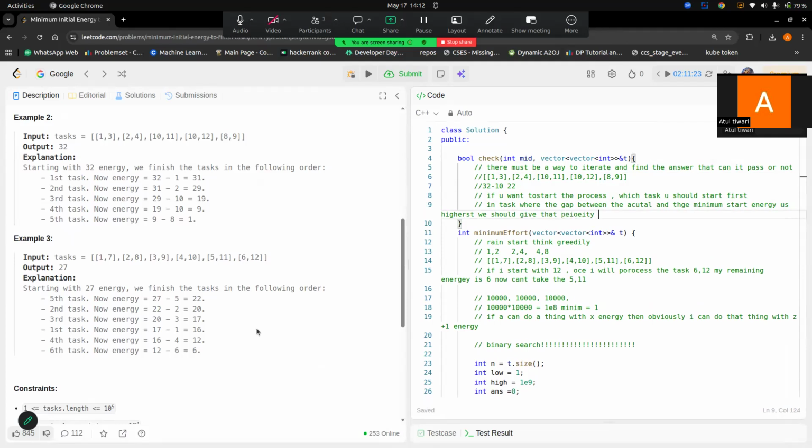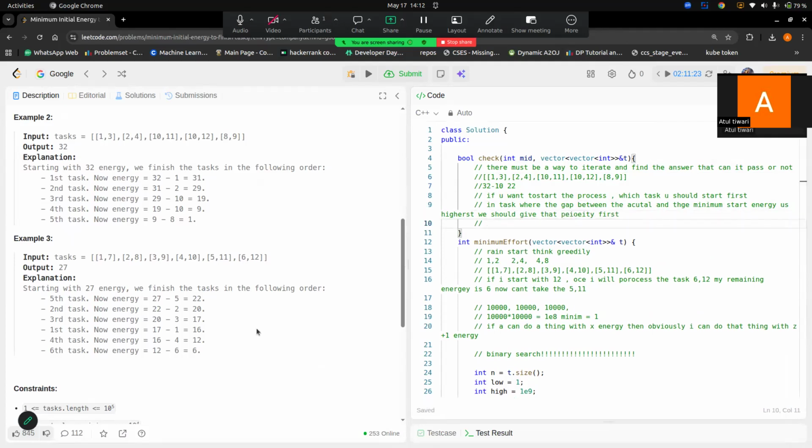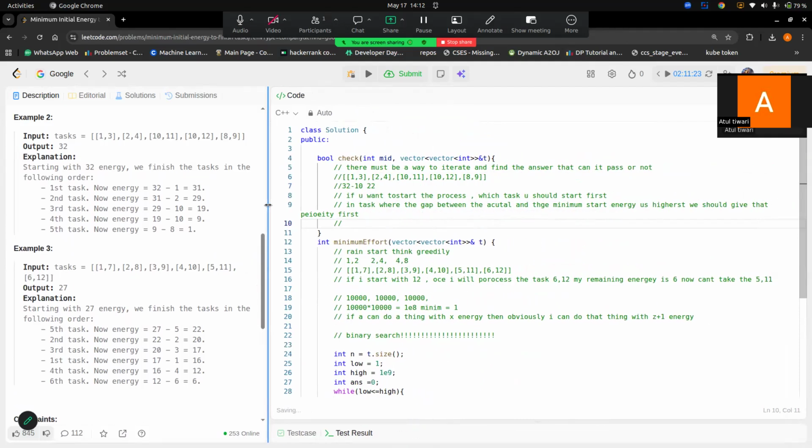But why so? As a problem we think that we are starting with some energy x, and I have ample tasks. But there is a task where the energy consumption to complete the task is very less compared to the energy required to start the task.